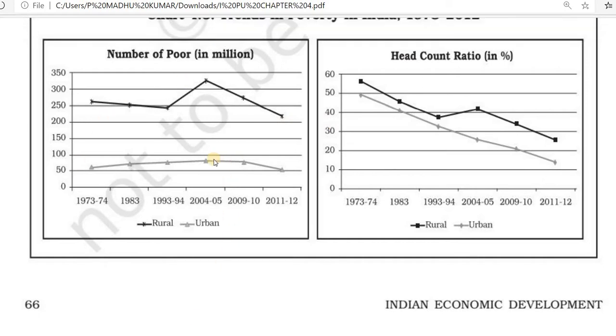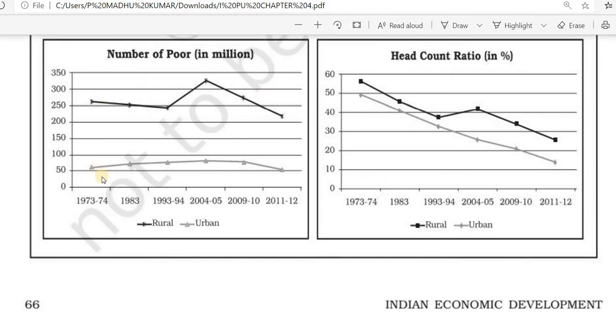Here we can see that in 1973 it is between 250 and 300, in 1983 it reduced to 250, and in 1993-94 it also reduced a little bit. In 2004-2005 it was above 300.